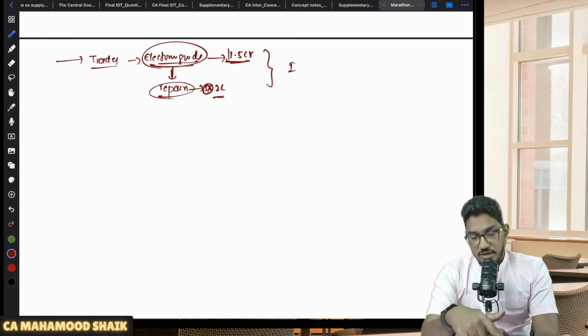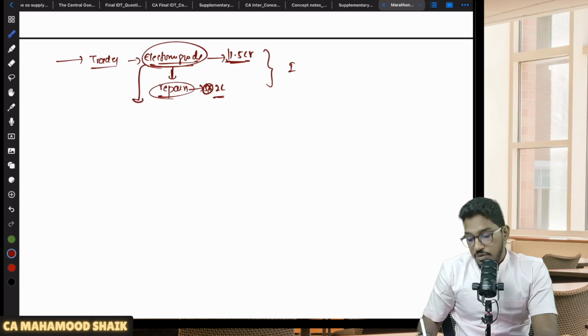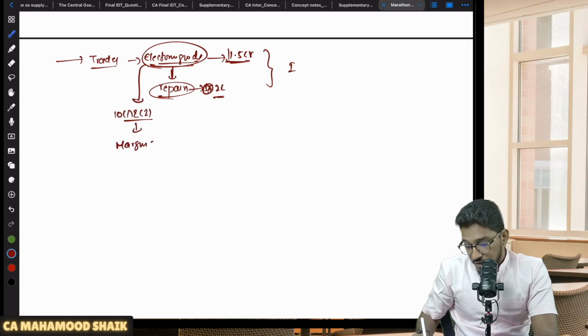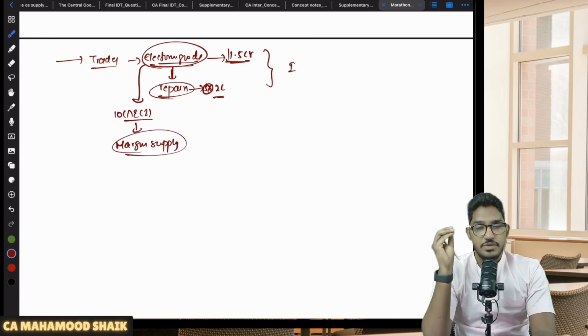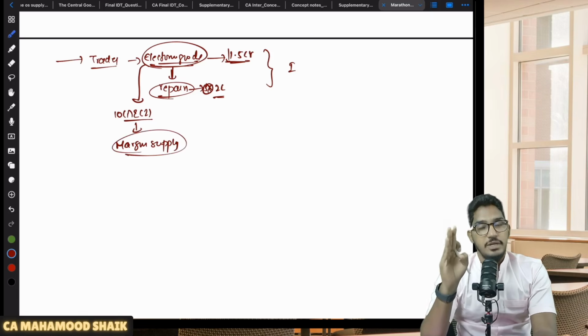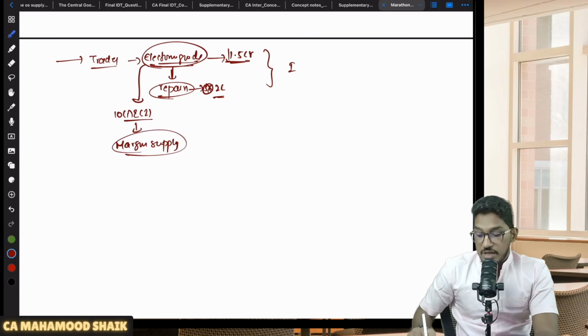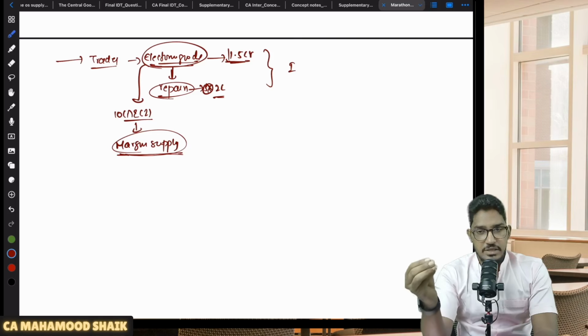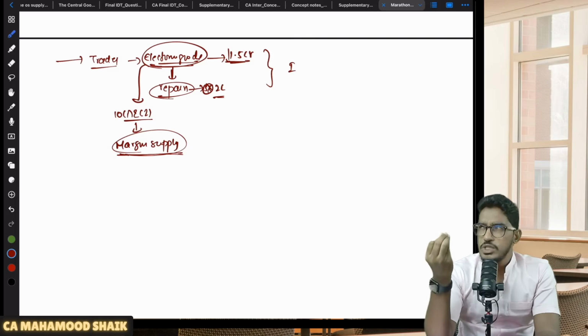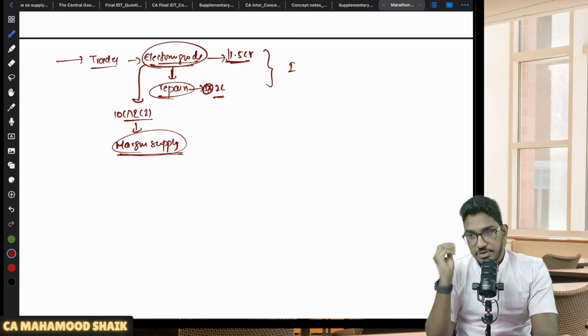The government said, we will do one thing. We will allow you to take the composition scheme under 10 subsection 1 and 2, provided you are doing a marginal supply. Marginal supply of services, a very minimal amount of services, then we will still make you eligible to opt for the composition scheme. Sir, but how to decide what is that marginal supply? How to decide when you can say he is making only a small amount of supply? Criteria should be given.